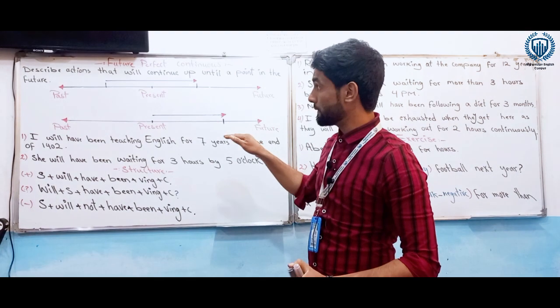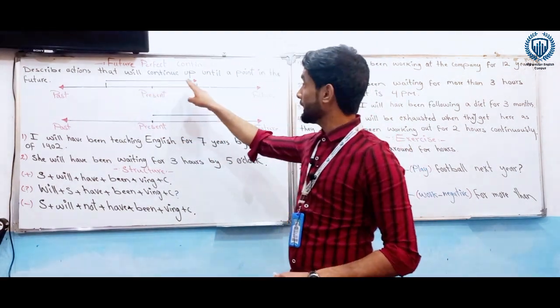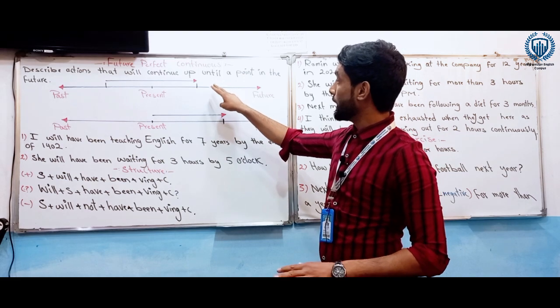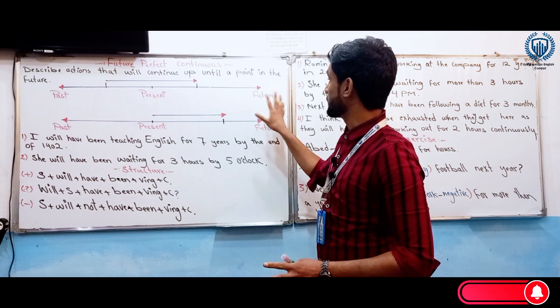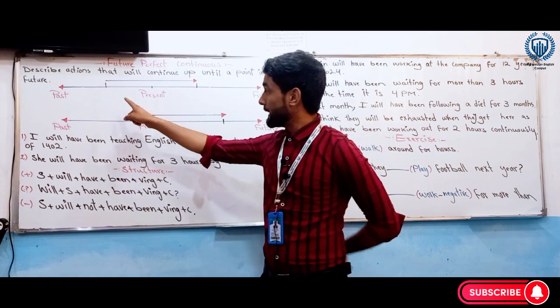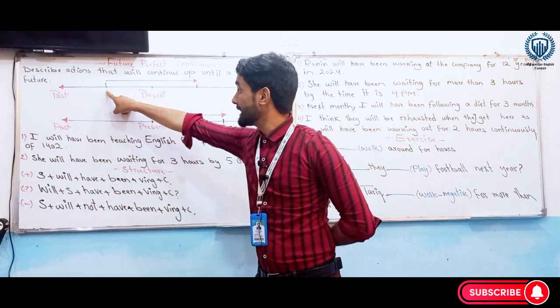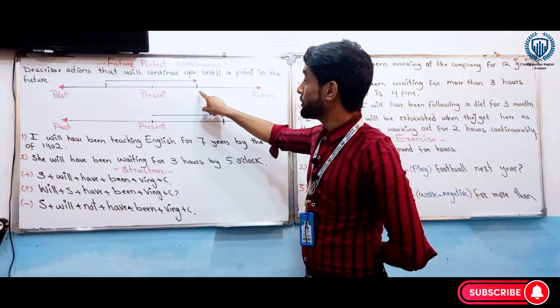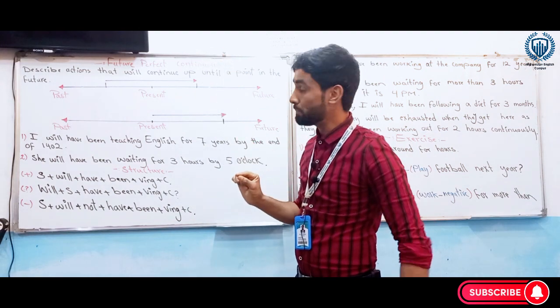So let's come to the definition. The definition of this tense says, it describes actions that will continue up until a point in the future. It means the action might start from a point in the past, and it will continue until a point in the future. It will be ongoing until a point in the future.